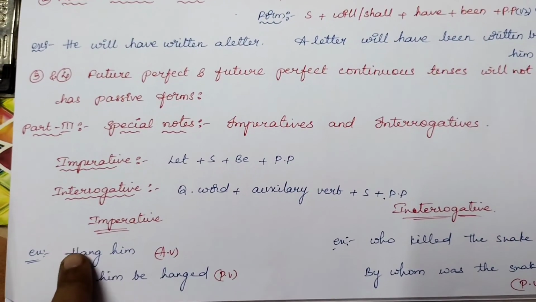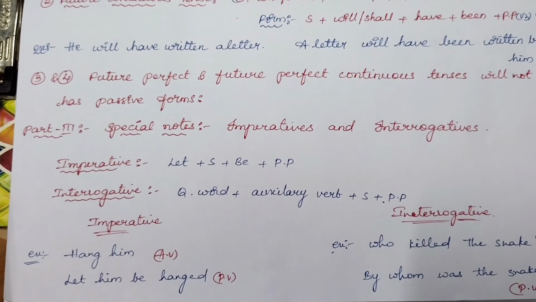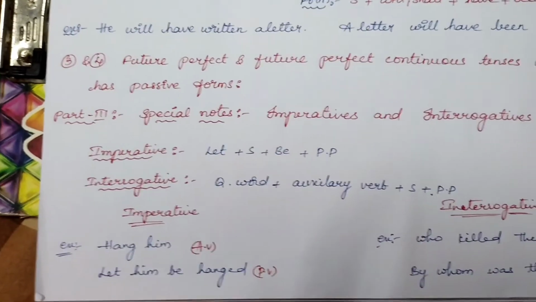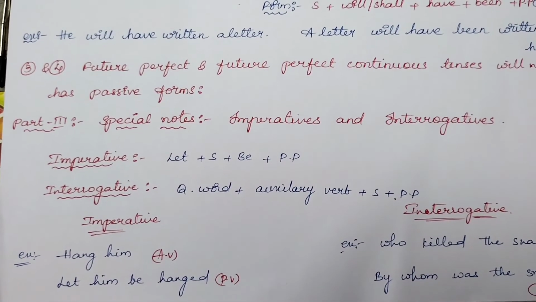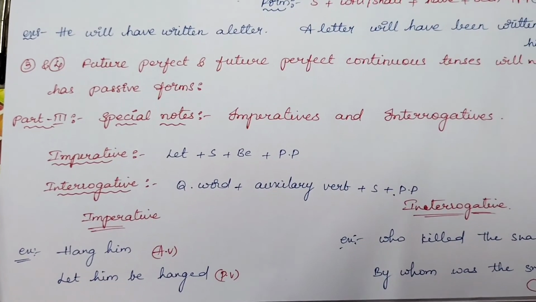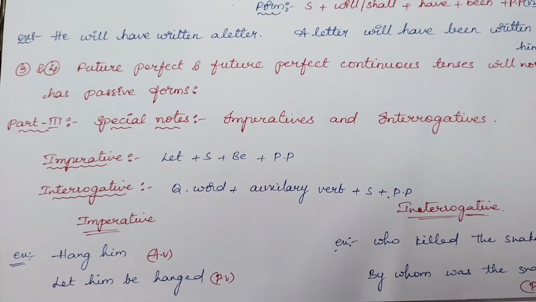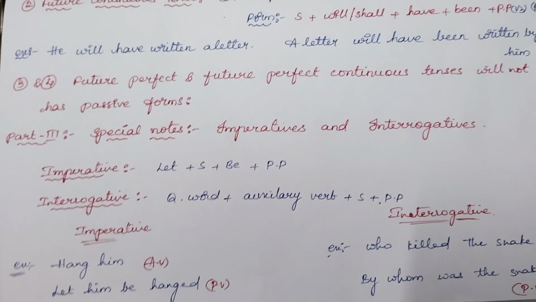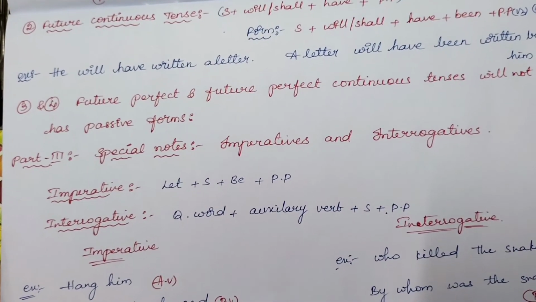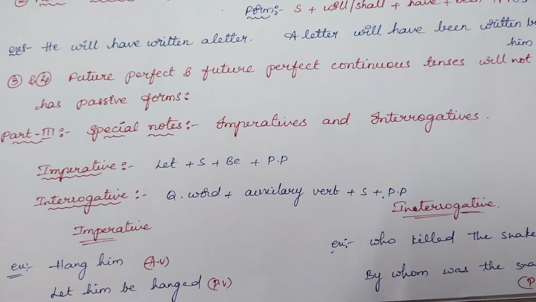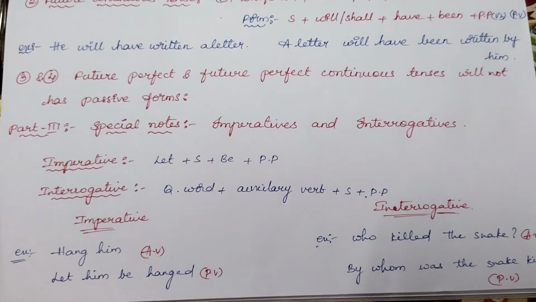For example, hang him, that is an imperative. What are imperatives? What are the types of sentences called? I'll make a video in an upcoming session, and I'll provide the links for auxiliary verbs, verbs and regular irregular verbs also in the description box, so that you can have a clear idea.